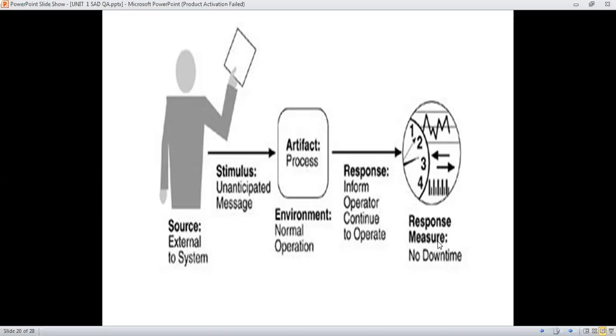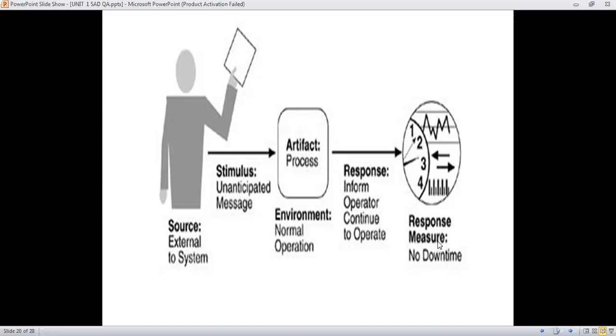Like I repeat, suppose one unauthenticated message arrives at a system. The source of that stimulus is an external system. The stimulus is that unwanted message. The artifact is the process you have to identify or follow when it arrives.